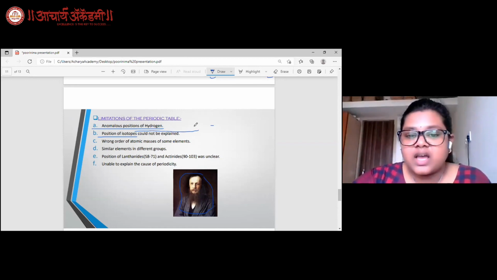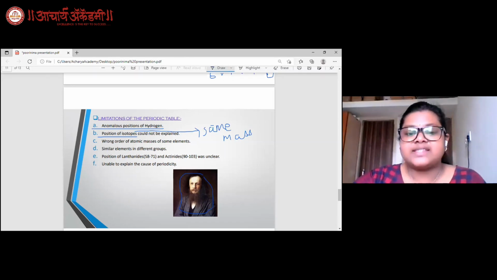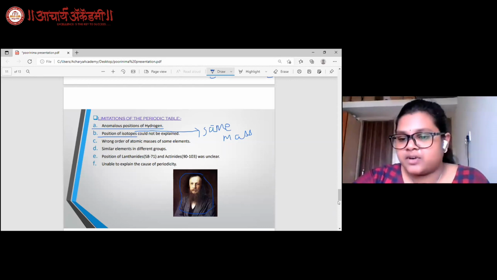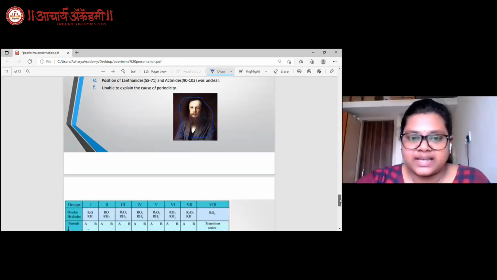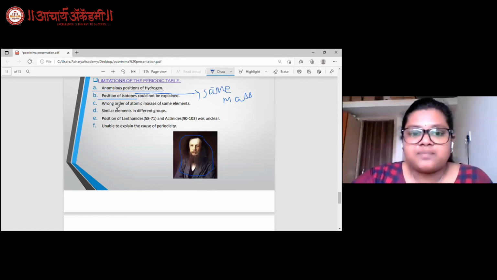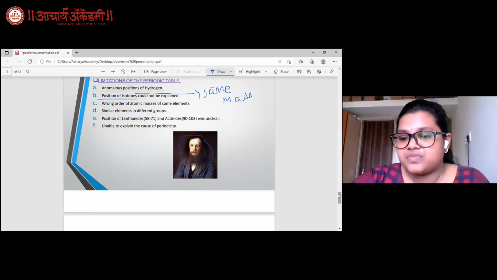Isotopes are atoms of elements having the same atomic number but different mass. As the basis of classification by Mendeleev or Newlands was mainly atomic mass, and isotopes existed for hydrogen and many other elements, it could not be explained clearly where they should be placed.